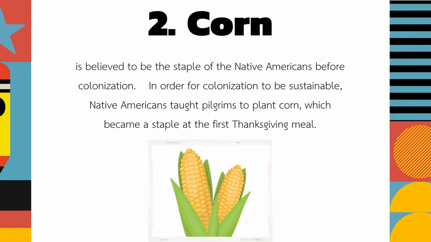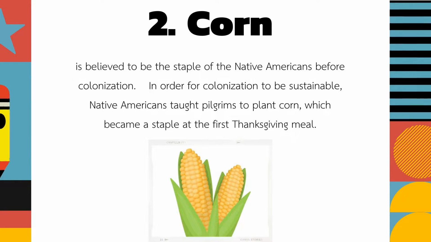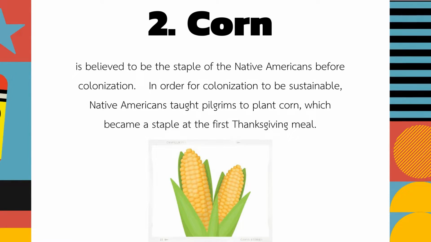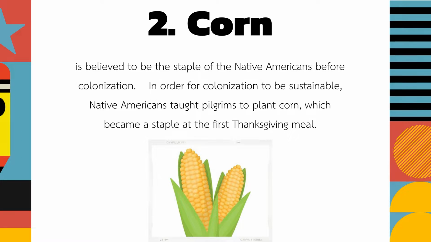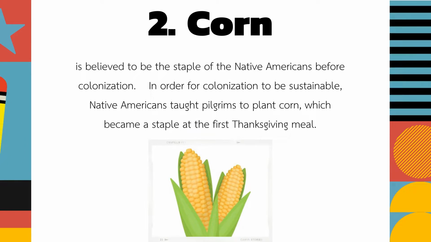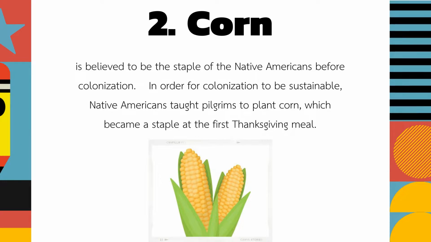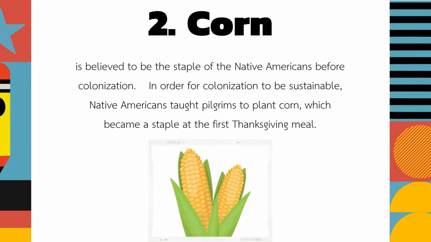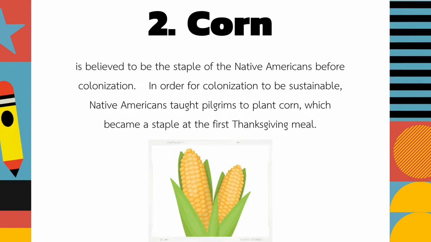2. Corn is believed to be the staple of the Native American before colonization. In order for colonization to be sustainable, Native Americans taught pilgrims to plant corn, which became a staple at the first Thanksgiving meal.